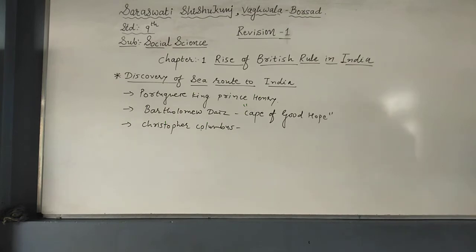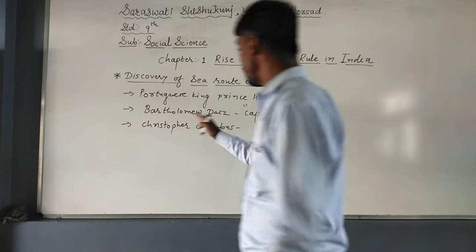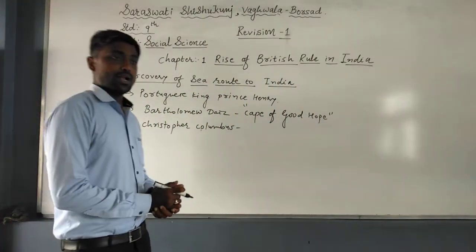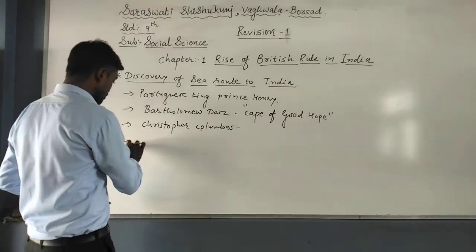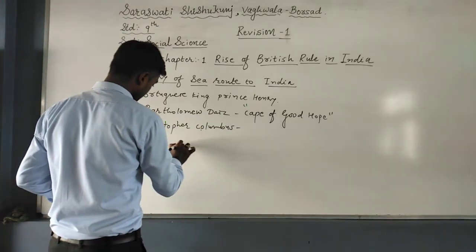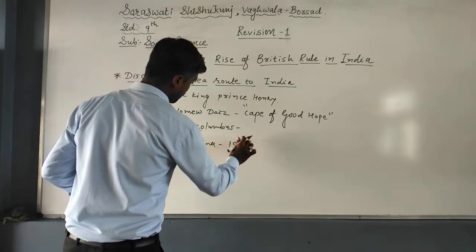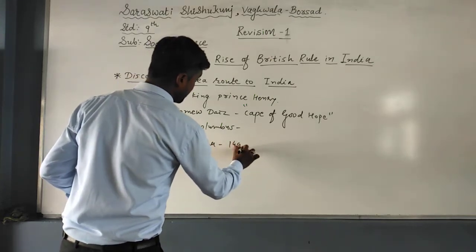But this mistake was removed by Amerigo Vespucci, because he declared that he had found America, that is, he gave the name according to his name. So here we know that Christopher Columbus also tried to find the sea route to India, but unfortunately was not able to find it. And finally, Vasco da Gama found the sea route to India in 1498.